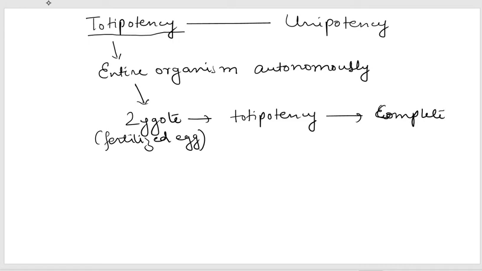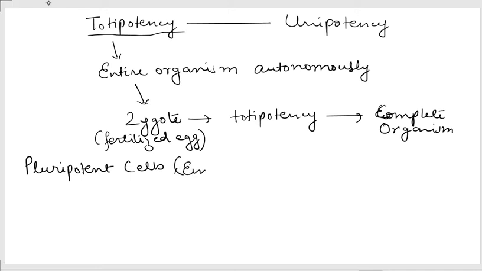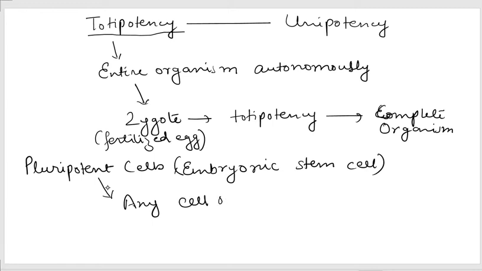Now from the totipotent cells, development occurs of pluripotent cells. These pluripotent cells are embryonic stem cells. The difference between totipotency and pluripotency is that these cells can give rise to any cell of the body, any cell of any lineage. We'll talk about the cell lineage as well.